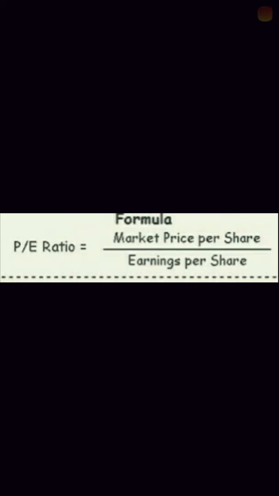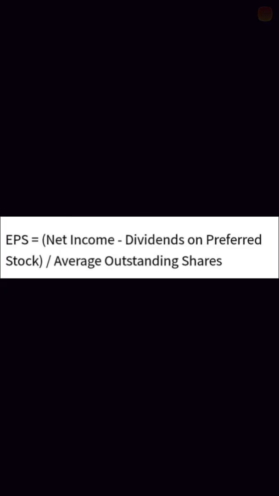Earnings per share also has a definition. Earnings per share is the total income that the company has generated, from which the dividends given to shareholders and investors are to be eliminated. Whatever amount remains should be divided by the average outstanding shares. So net income minus dividends on preferred stock, divided by average outstanding shares, is EPS.